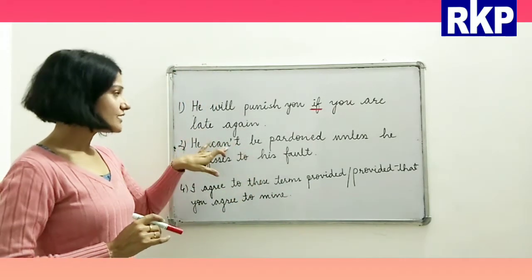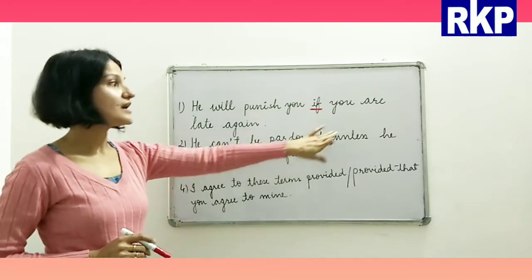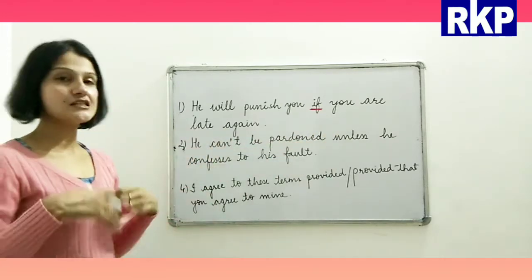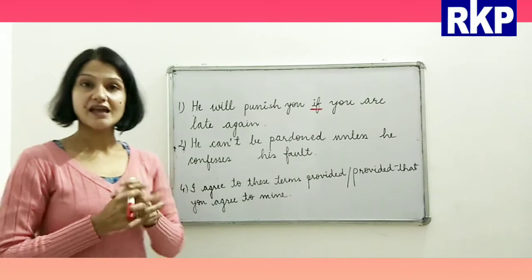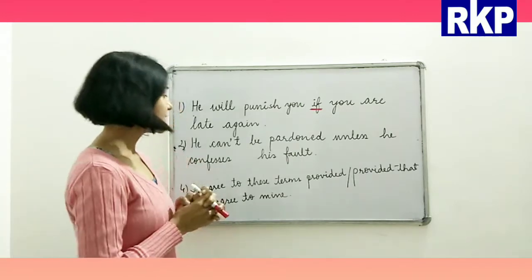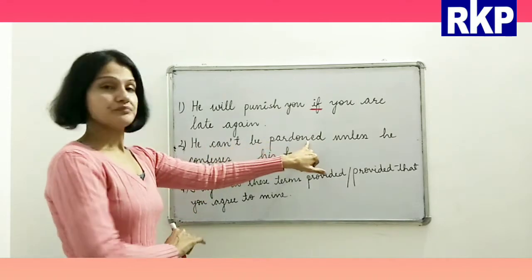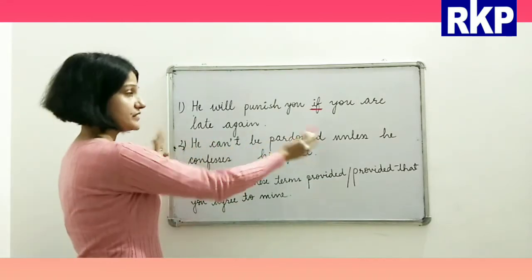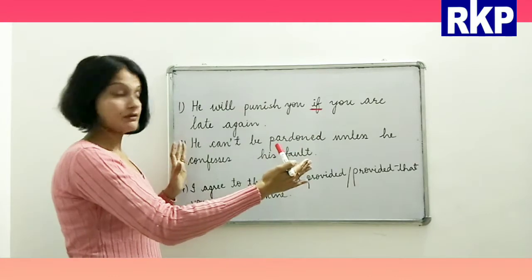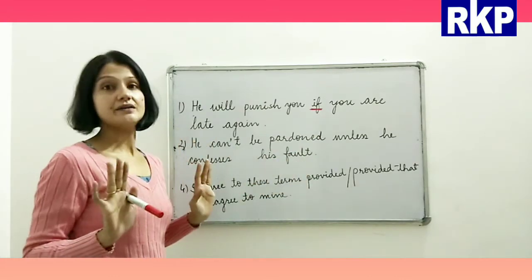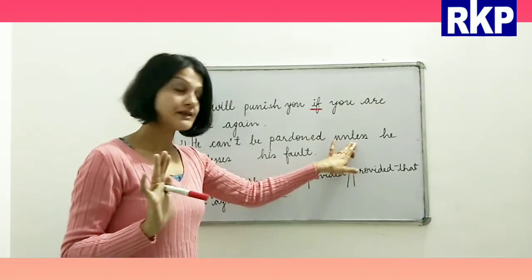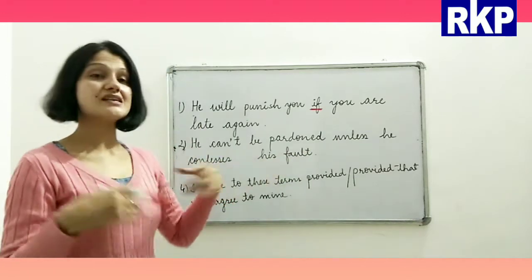He can't be pardoned unless he confesses his fault. So now, beta, he can't be pardoned. Now this is a situation. So he can't be pardoned unless he confesses his fault.